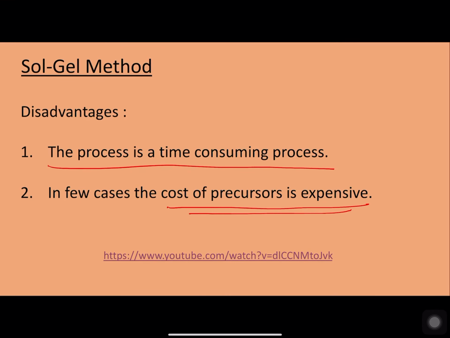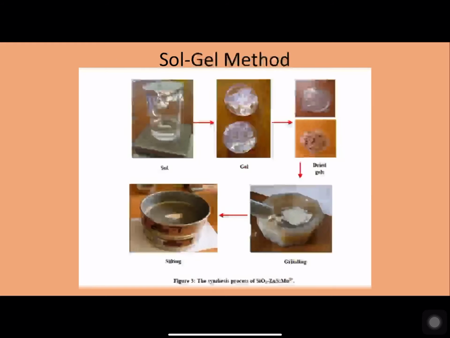Right. So this method is considered a bottom-up approach. These are the various stages of the material in this process. This is how the sol is prepared, then gelation. After gelation, drying and grinding, we get powders or other types of materials.